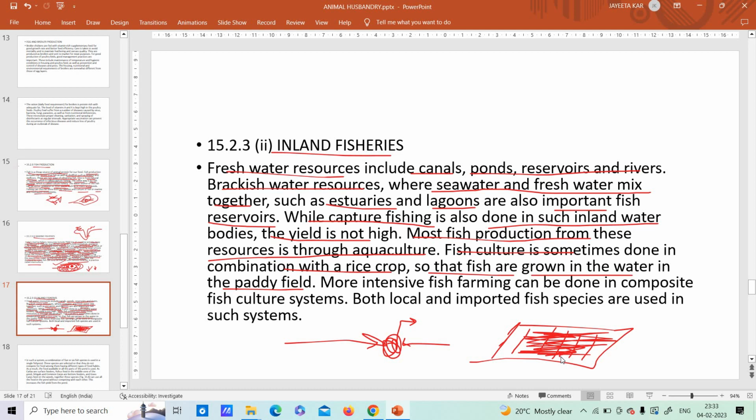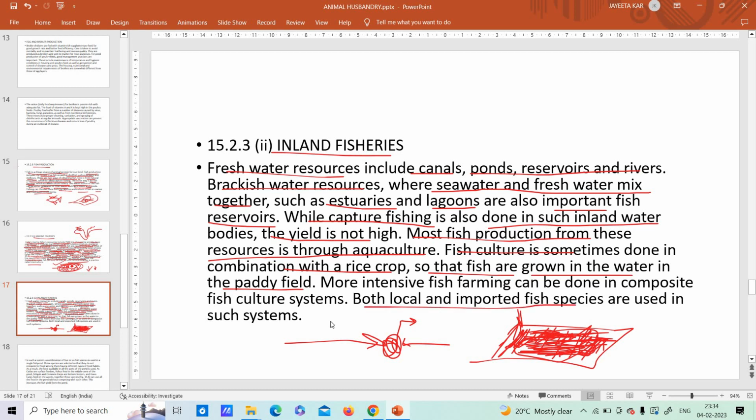So what the farmers do, you see how clever they are. First and foremost, in this small plot of land, they are not only growing rice, but the water that is available down there is being used to culture fishes. That means to grow more fishes. So in one place two things are going on. One is rice is growing, and since rice requires more water, the soil will always be wet and full of water. So in this water the farmers are growing the fishes.